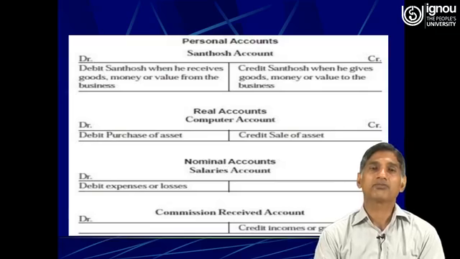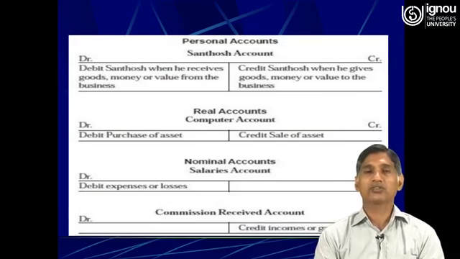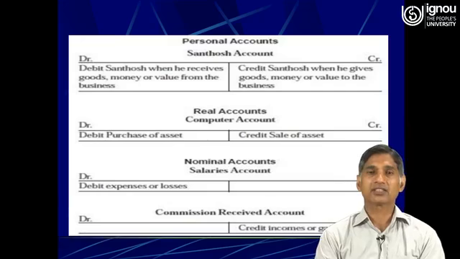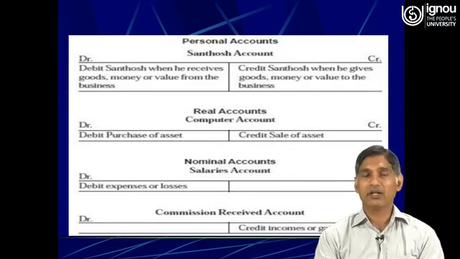For example, goodwill. Goodwill is no doubt an asset to the business. Since goodwill cannot be seen or touched, goodwill is an intangible asset.